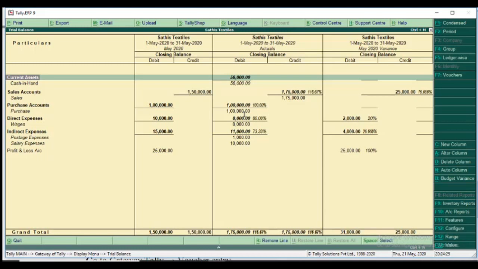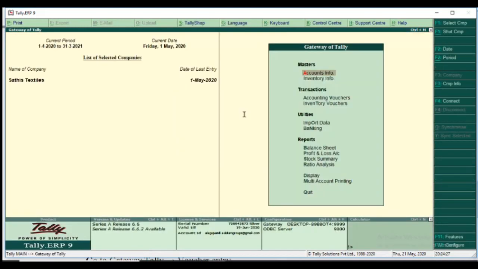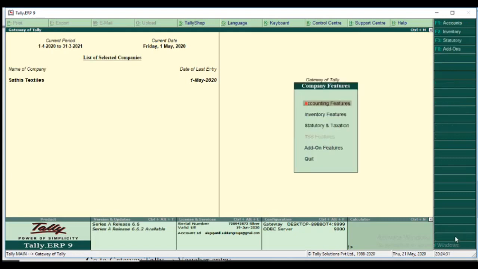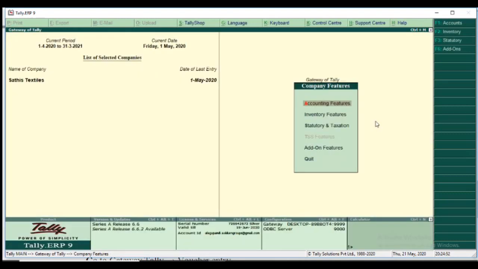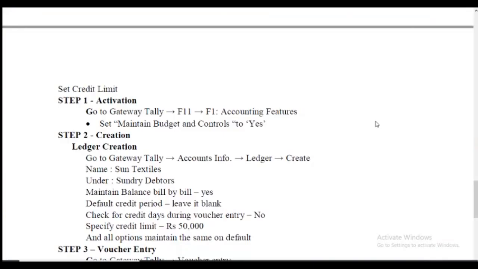In Tally, Gateway of Tally, F11, accounting features. Yes, budget and control is enabled. So we don't change. If it is disabled, type yes to enable. Okay, the first step is clear.